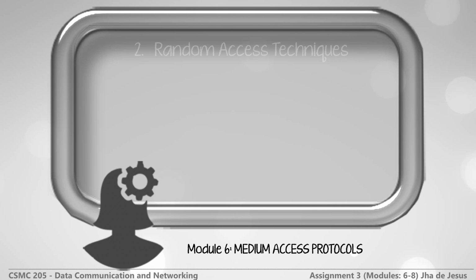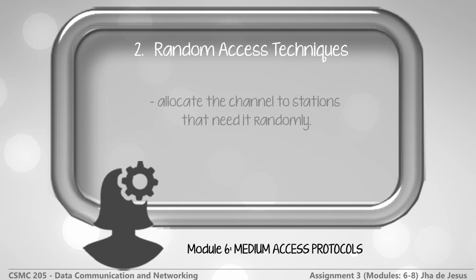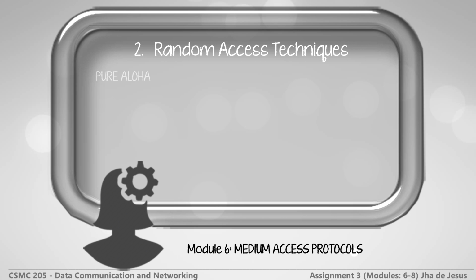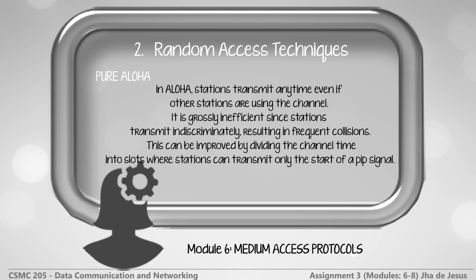The next technique is random access techniques. Random access techniques allocate the channel to stations that need it randomly. The earliest example of this is pure Aloha. In Aloha, a station transmits every time even if other stations are using the channel. It is grossly inefficient since stations transmit indiscriminately, resulting in frequent collisions. This can be improved by dividing the channel time into slots where a station can transmit only at the start of a slot. This is called slotted Aloha.